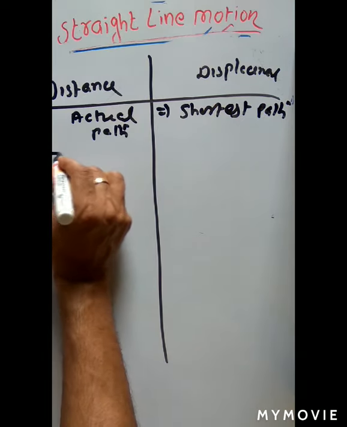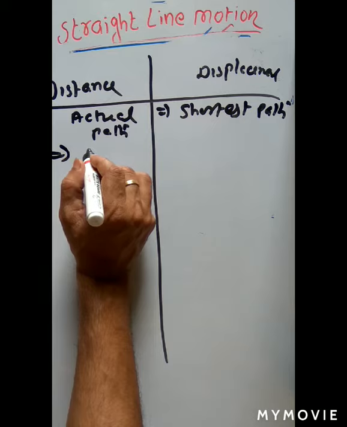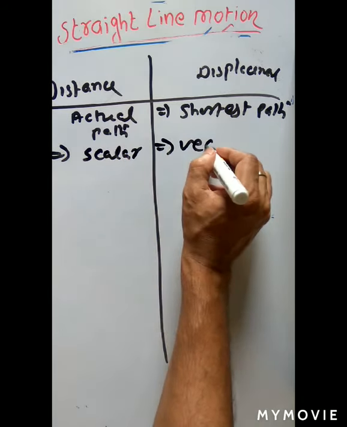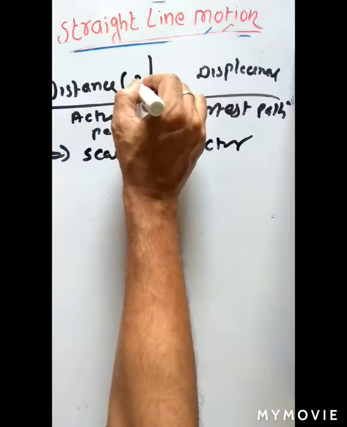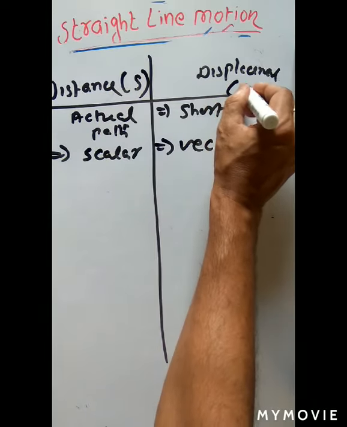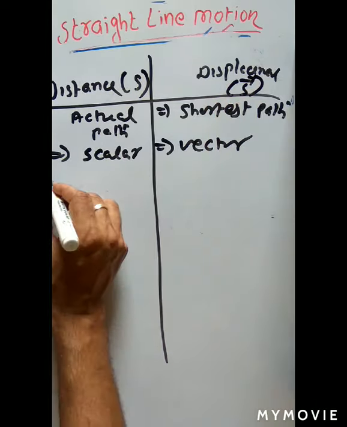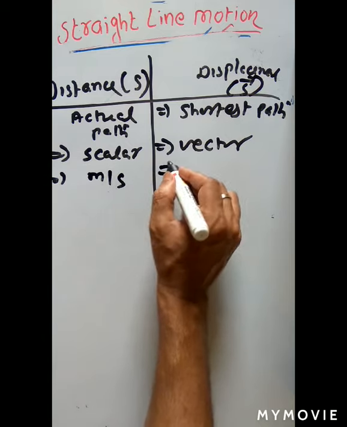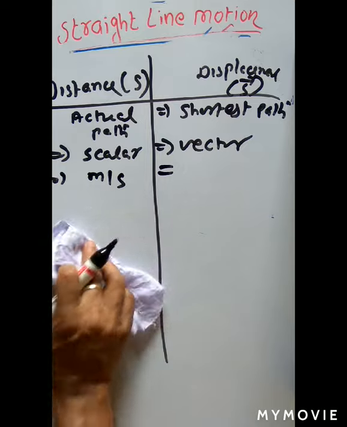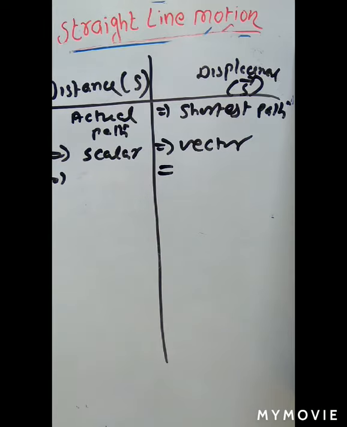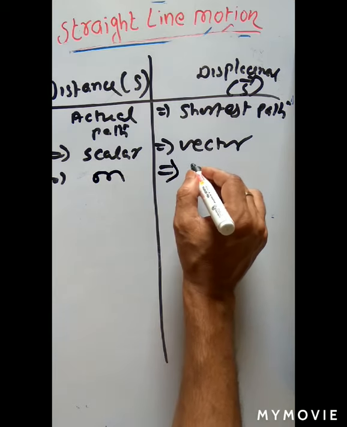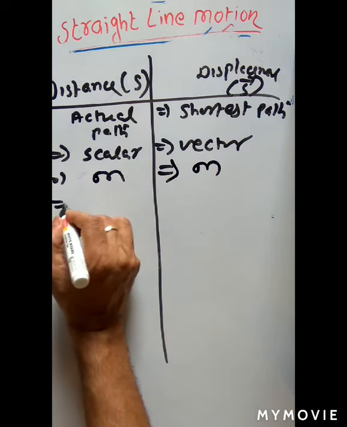I have already discussed. Distance is a scalar quantity. Displacement is a vector quantity. Distance symbol is S. Displacement symbol is S with an arrowhead. Distance unit is meter. Displacement unit is also meter.